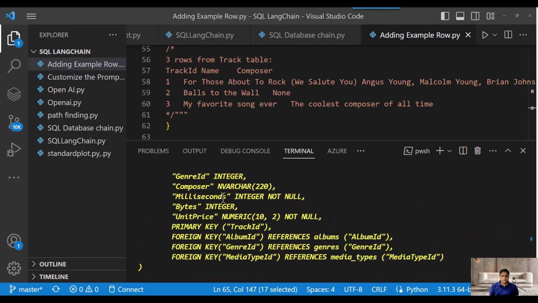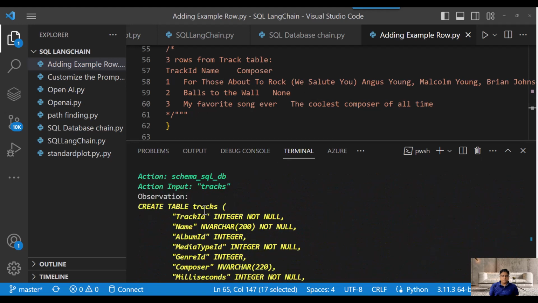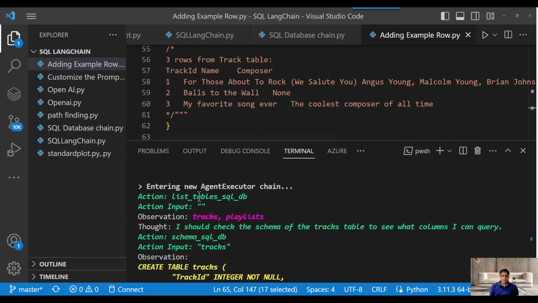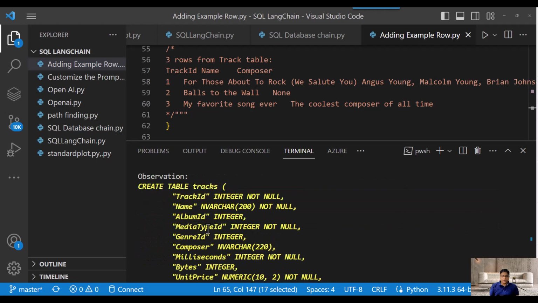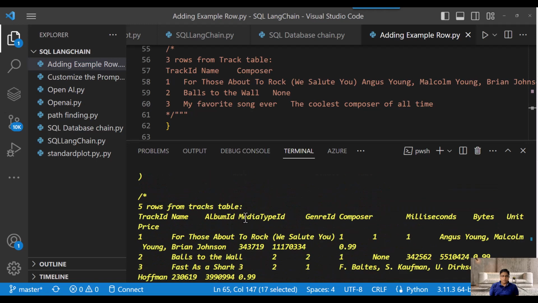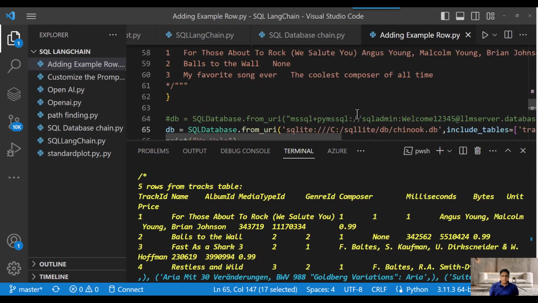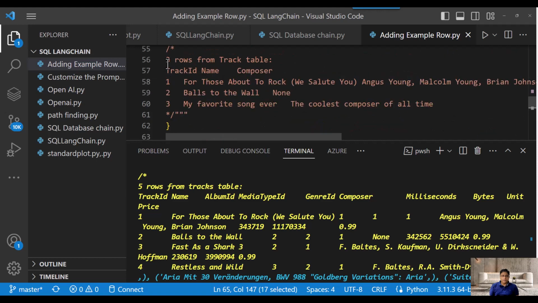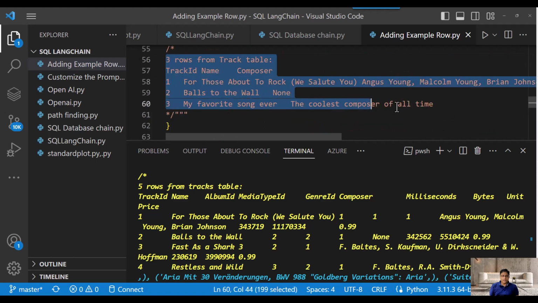If you see here, the answer is based on the custom table information I have added. The observation is track and playlist, and it says I should check the schema of the track table to see what columns I can query, and it is finding the track provided here. And I have provided 3 rows here, right?